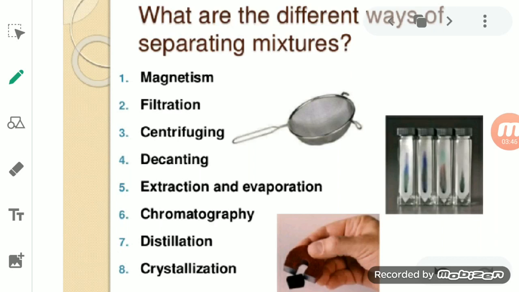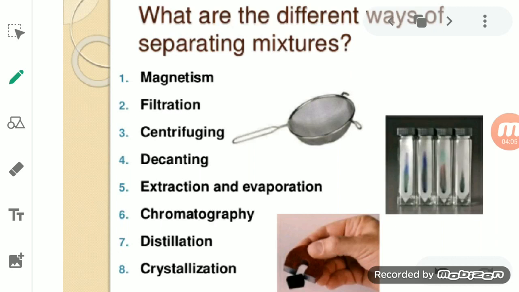The difference in the physical properties of the constituents is used to separate them from the mixture. It means their physical properties are responsible for separating them from each other.